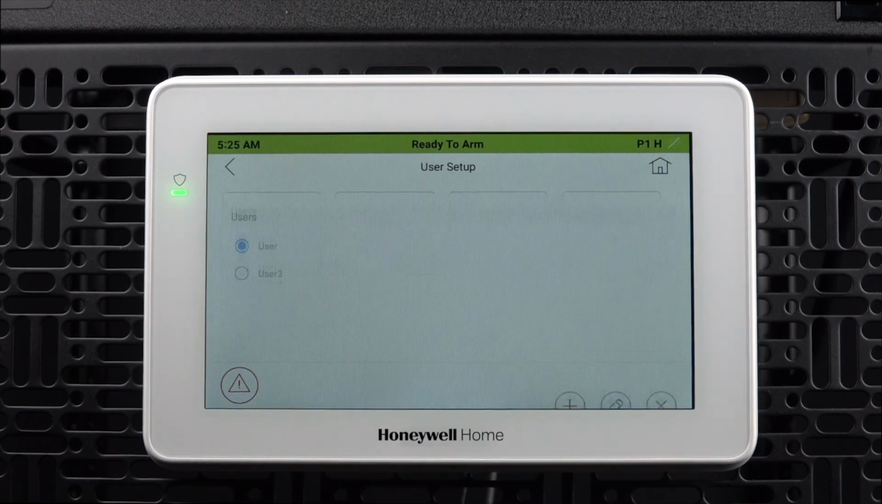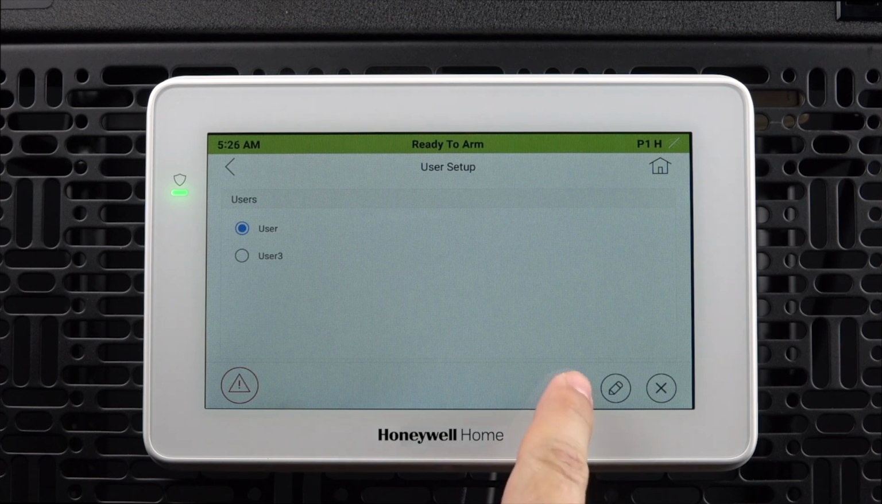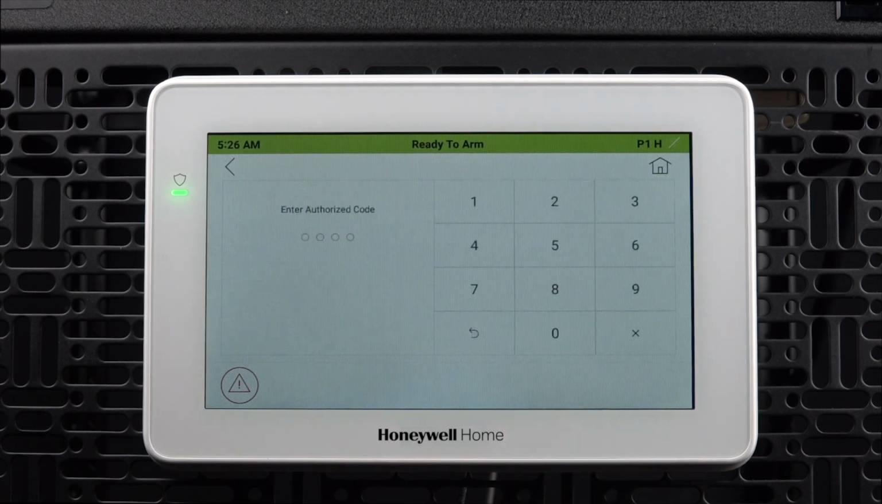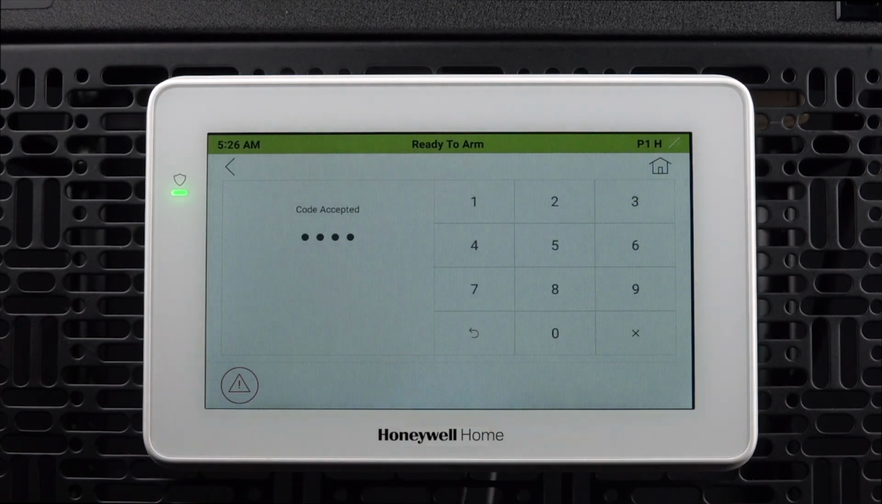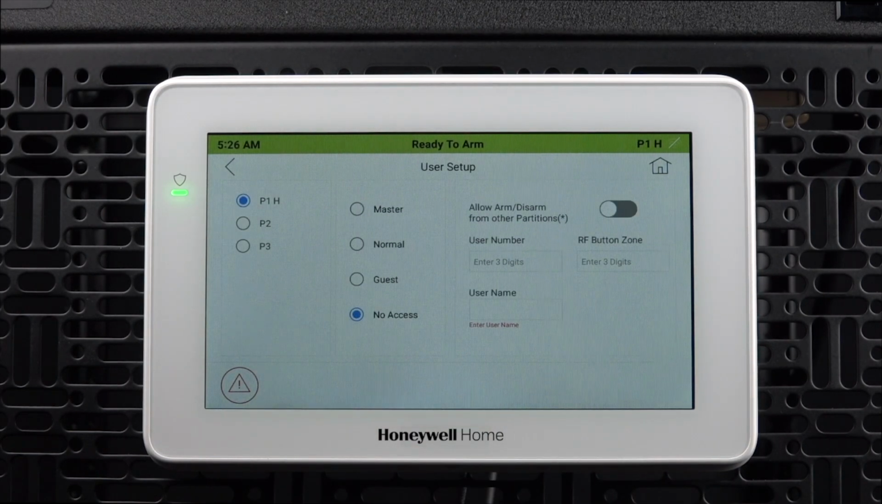With user setup, you can add and manage users through the graphical display of the 6290. You can add as many users as the panel supports through this function. To add a user, press the plus symbol in the lower right of the screen. Select the partition of the user and the authority of the user. Next, enter the 3-digit user number. For example, to add user number 4, enter 004.